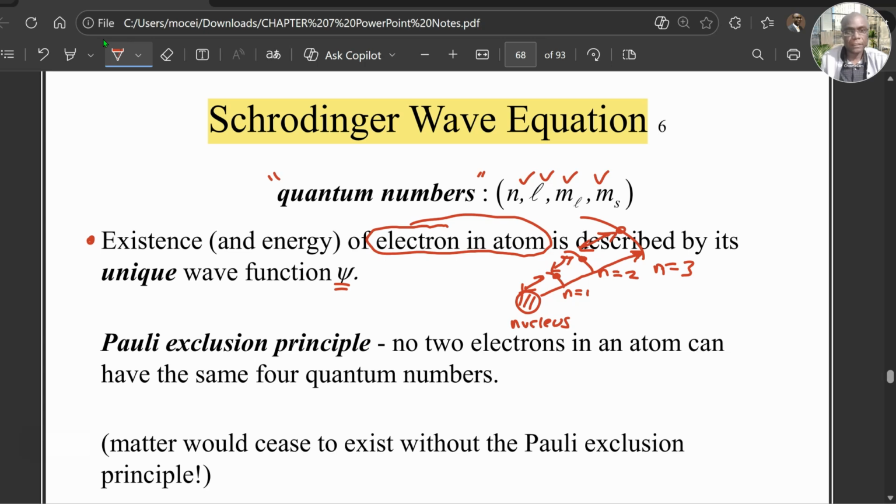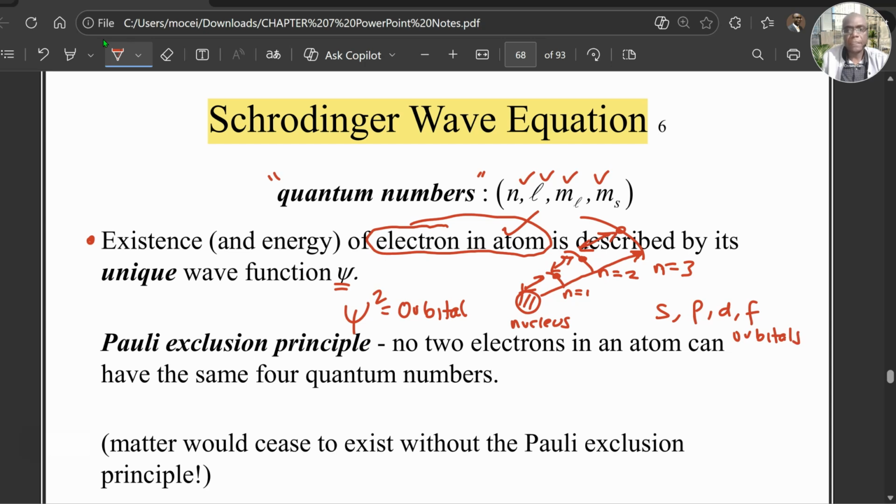So the existence of an electron in an atom is described by its unique wave function psi, which of course we say that psi squared describes the volume space where you're likely to find an electron. The word for that, we called it an orbital, and we just described the s, p, d, and f orbitals.